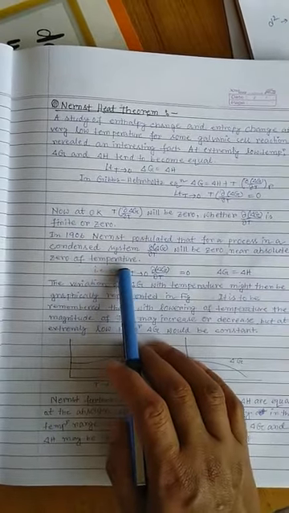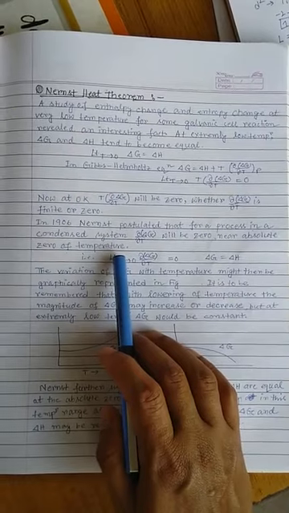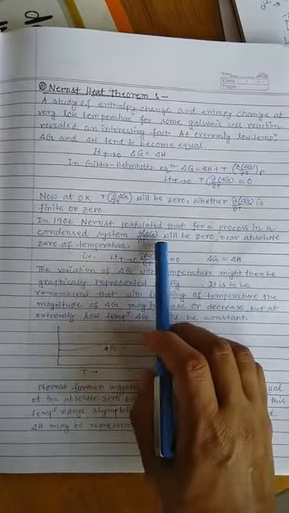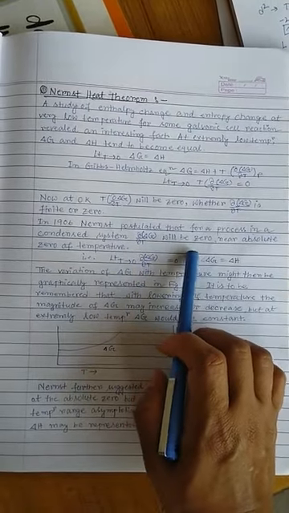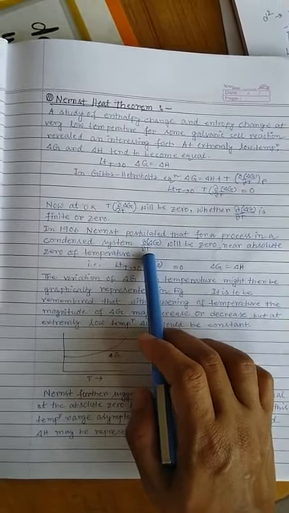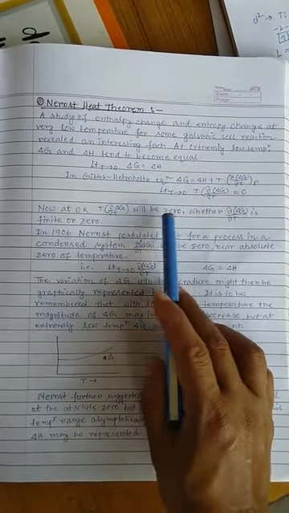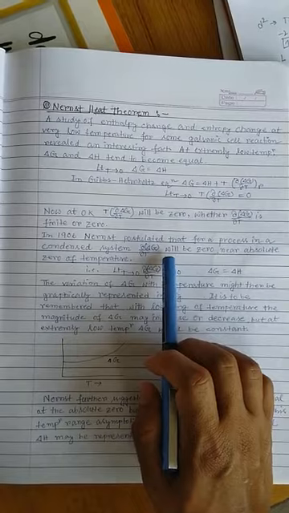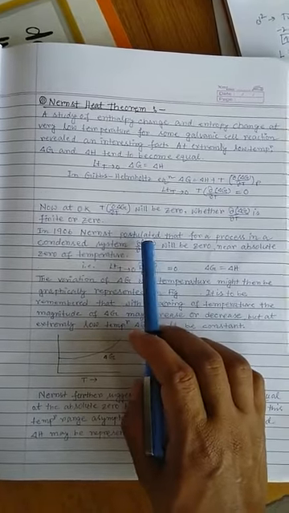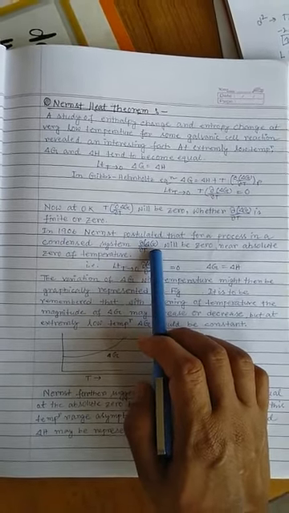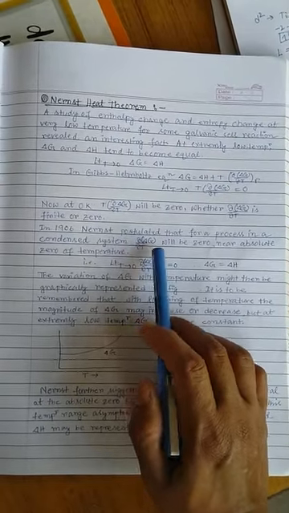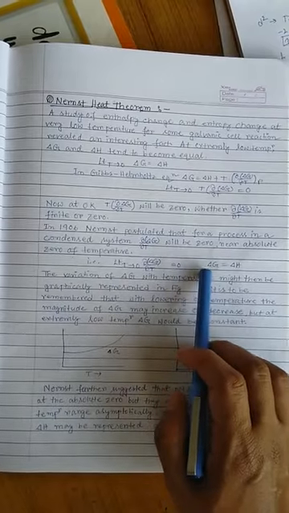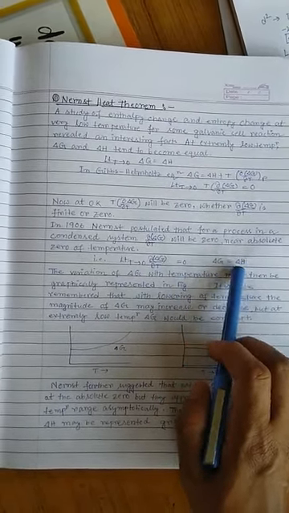So in 1906, Nernst postulated that for a process in a condensed system, meaning a liquid and solid system, d/dT of delta G will be 0 near absolute 0 of temperature. After calculating these things, he also did some experiments on condensed systems, and finally concluded that d/dT of delta G will be 0 at or near absolute 0. That means the limit as T tends to 0 of d/dT of delta G equals 0, and under that condition del G equals del H.